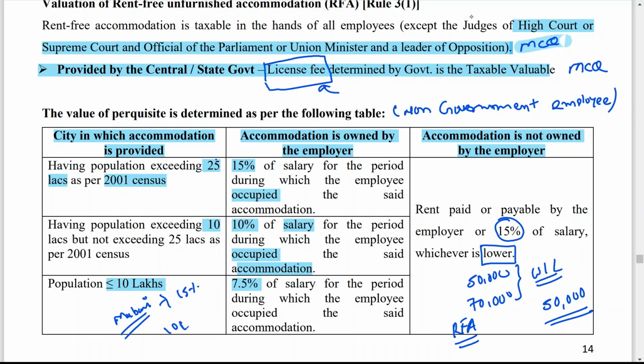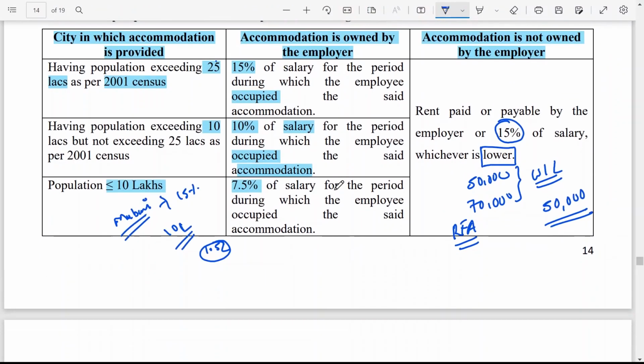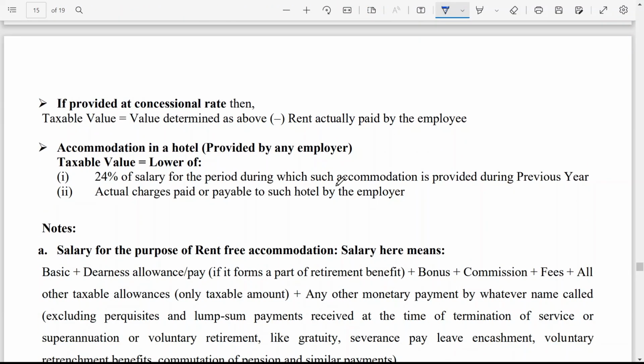So in this case, 15% of 10 lakh is 1.5 lakh, that means 1 lakh 50,000. That will become the value of perquisite. So this way you have to find out the value of perquisite in case the employer is the owner of the house, and second, the employer is not the owner of the house. Now we will discuss further.